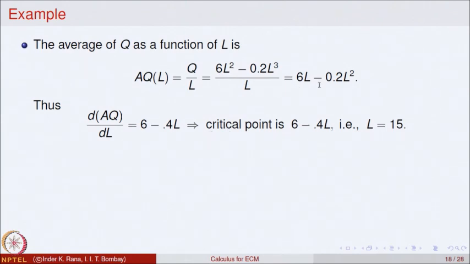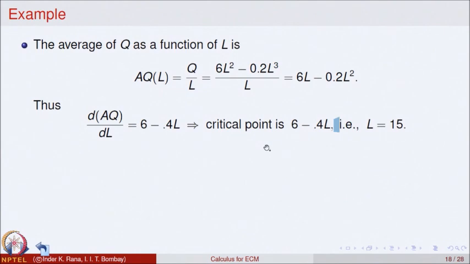So, that will be 6 minus 0.4 L. The critical point will be when this quantity is equal to 0. So, equal to 0, that is L equal to 15. So, that gives you the value L equal to 15.